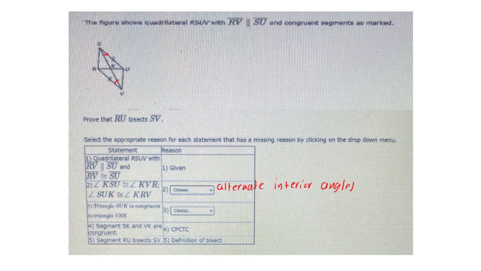And then we have, let me mark off my other angles. SUK here, and ARV, RV here. Right? They're both alternate interiors. We'd have angle, side, angle. Angle, side, angle congruency theorem. And we're done.